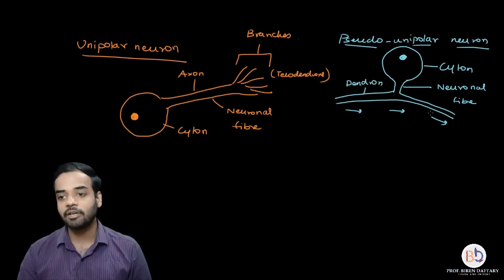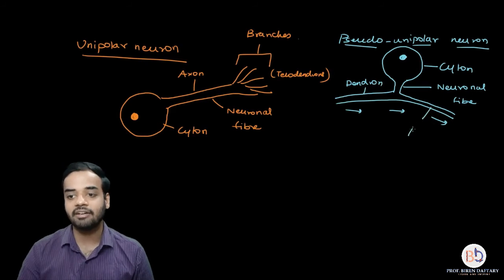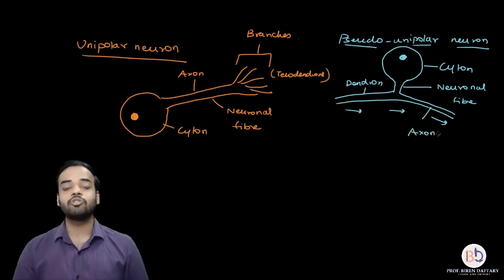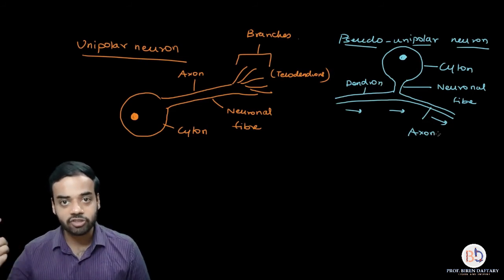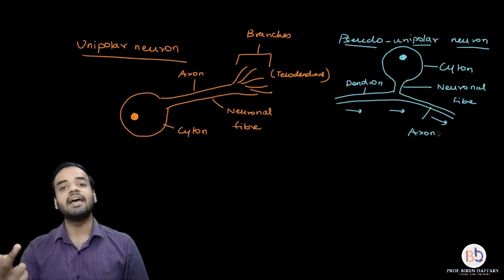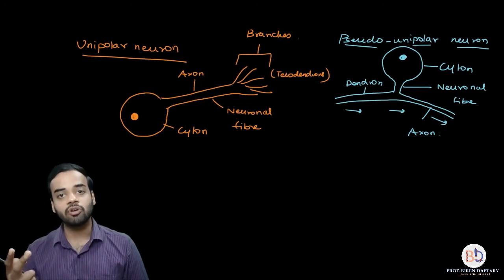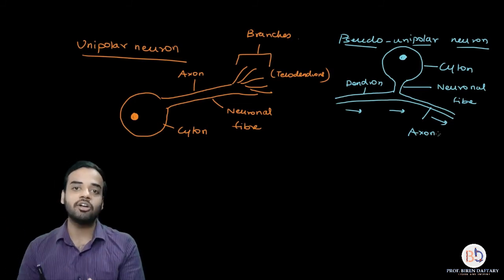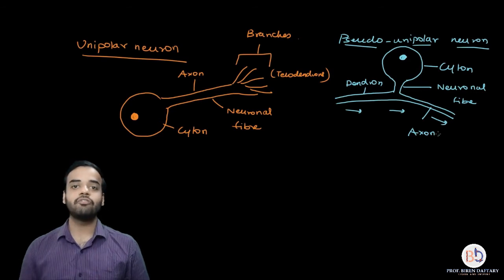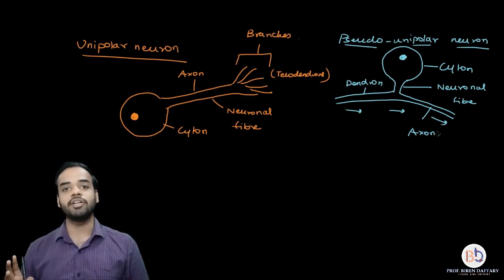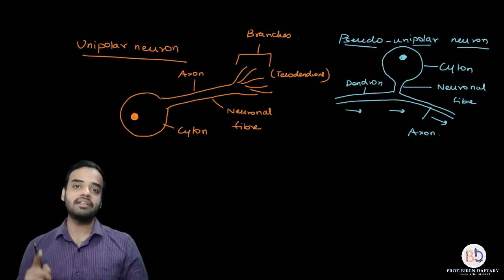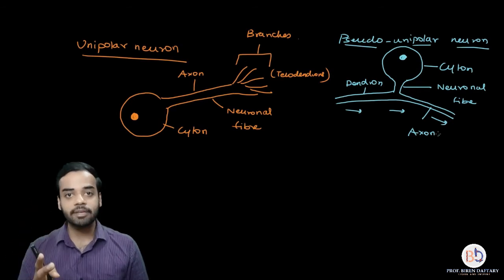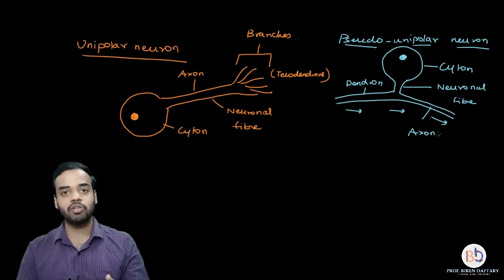And this fiber which is present on the right side will be considered as the axon. So in a pseudo unipolar neuron, a single fiber divides or bifurcates into two fibers, and that is why a pseudo unipolar neuron will have both axon and dendron, and each of them will be in a single quantity. Is this clear? So please remember this, when only a single fiber is present, it is always going to be an axon. When two fibers are present, there will be one axon and one dendron.